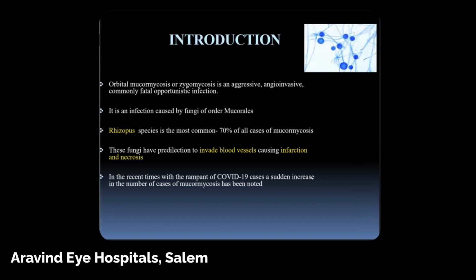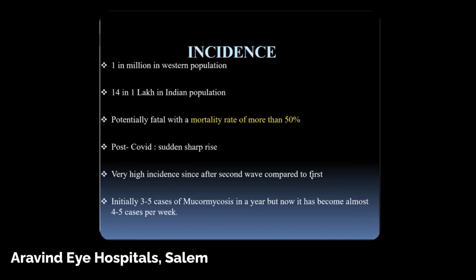And most common is rhizopus, where 70% of the cases are involved. These fungi have a predilection to invade the blood vessels, causing infarction and necrosis. In recent times, we know there's been a rampant increase during COVID, especially of mucormycosis. So these are the incidences: one in a million in the Western population, whereas in India it is 14 in 1 lakh, and it's very fatal because it has more than 50% mortality.